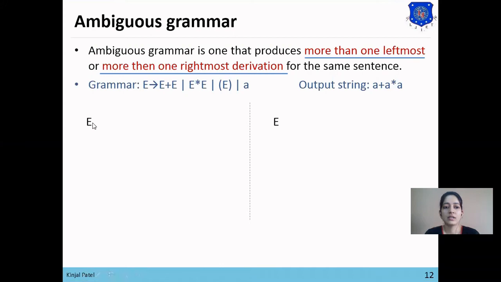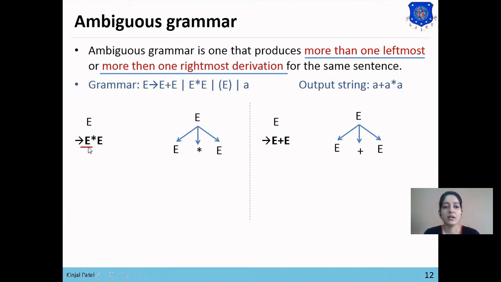So start from the starting symbol E and replace the leftmost E with one of the forms. Here we are parallelly trying to derive two leftmost derivations for the same sentence. In the first example E is replaced with E star E, and in the second example E is replaced with E plus E.